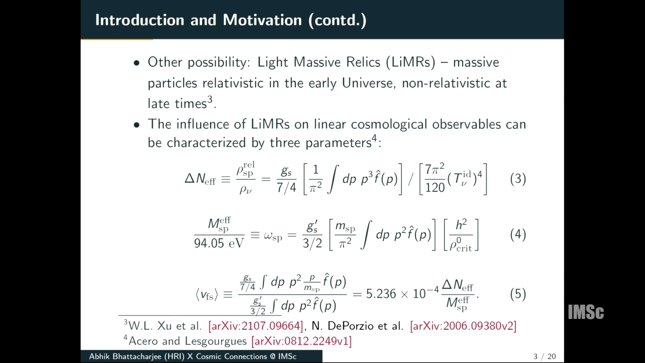Now, the influence of light massive relics on linear cosmological observables can be characterized by three parameters. Delta N effective represents the contribution of the LiMRs to the relativistic energy density of the universe prior to recombination, and M_sp effective represents the contribution of the LiMRs to the total energy density today, and this is the free streaming velocity of the LiMRs. From here we see that of the three, only two are independent, and for our work we consider delta N effective and M_sp effective as the phenomenological parameters to investigate their impact on linear cosmological observables.